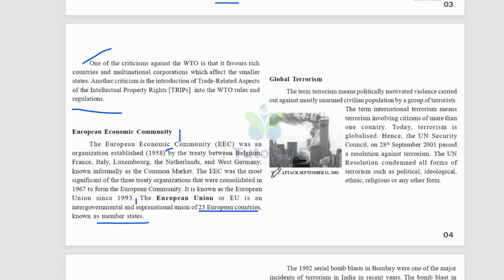And global terrorism. The term terrorism means politically motivated violence carried out against mostly unarmed civilian populations by a group of terrorists. The term international terrorism means terrorism involving citizens of more than one country. So today terrorism is globalized. Hence, the UN Security Council on 28th September 2001 passed a resolution against terrorism, and the UN resolution condemned all forms of terrorism such as political, ideological, ethnic, religious, or any other forms.